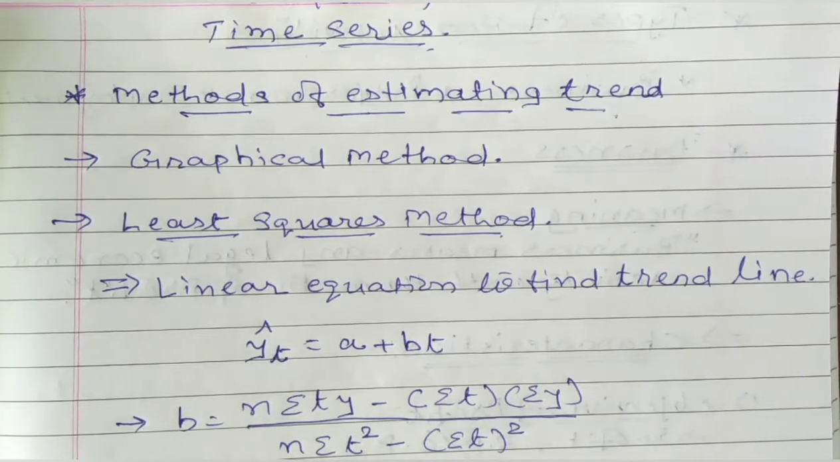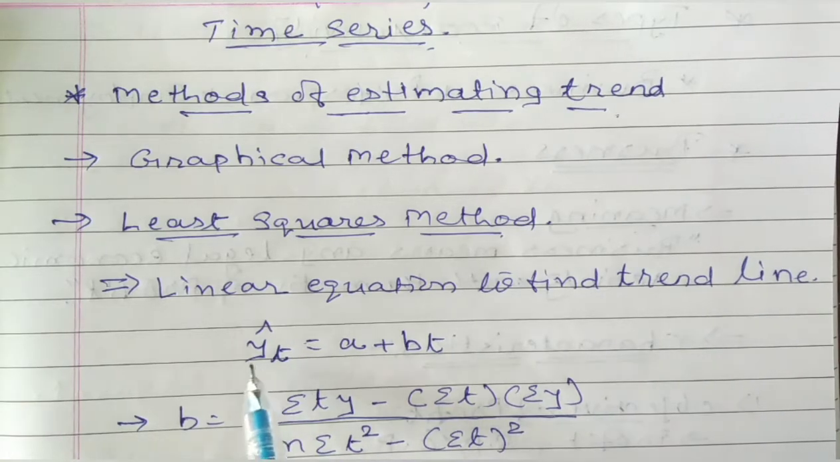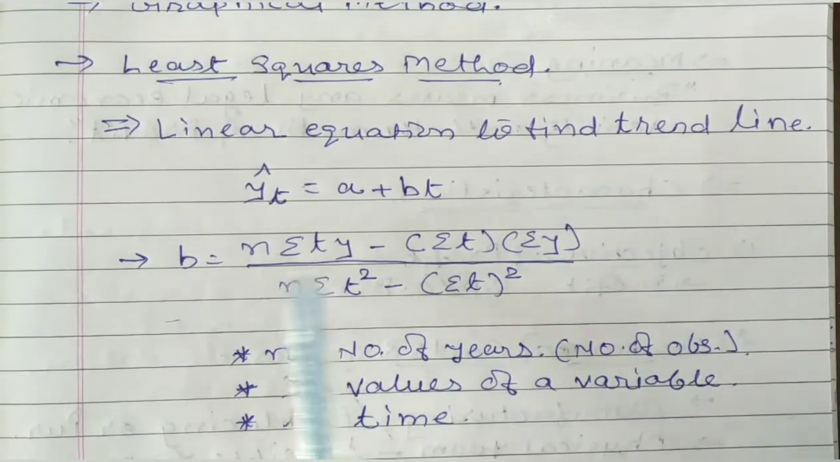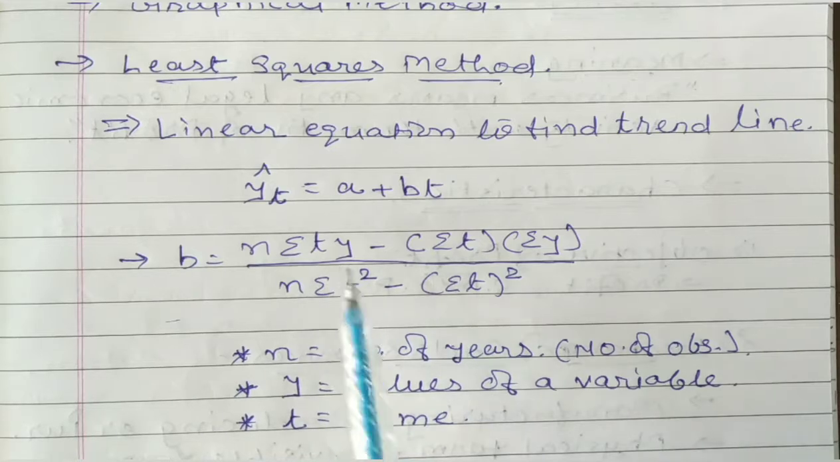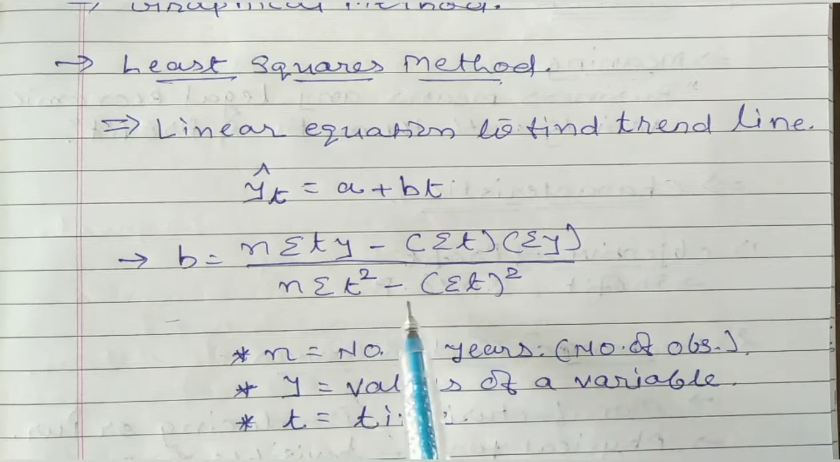So students, the equation to find out the linear trend line is yt, where t means time, and the estimate of y is yt cap is equal to a plus bt. Once again, b is your coefficient and a is your constant term. The formula which you are going to use for b is n sigma ty minus sigma t sigma y upon n sigma t square minus sigma t the whole square.